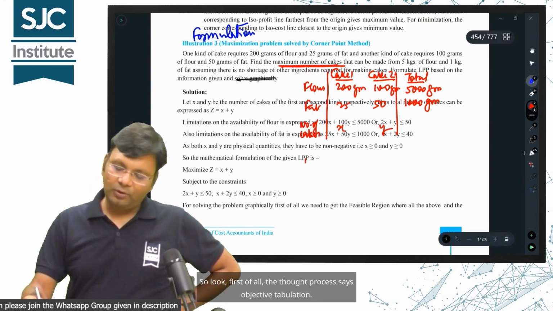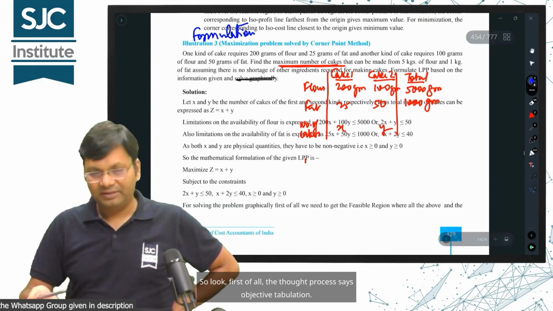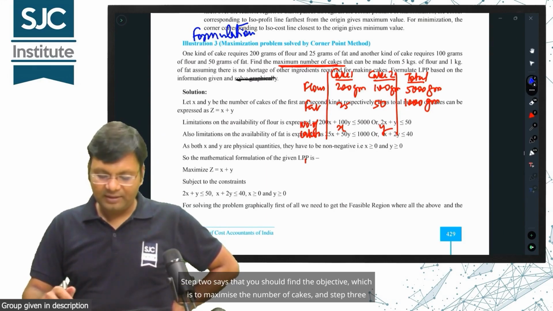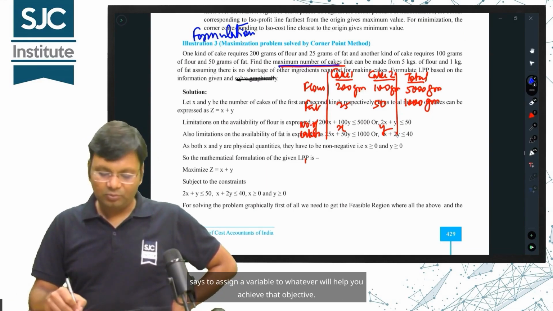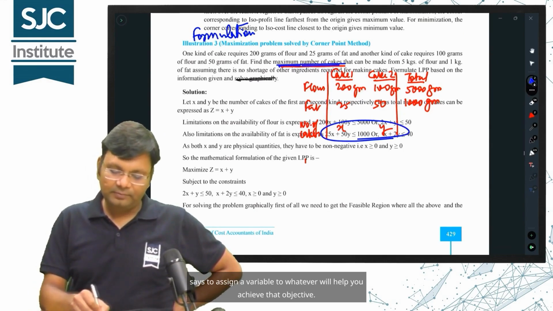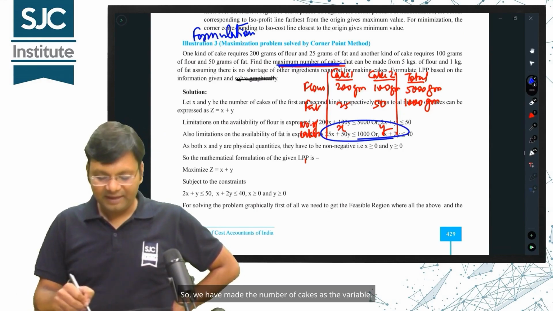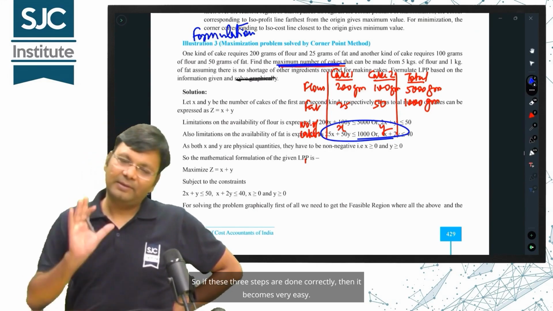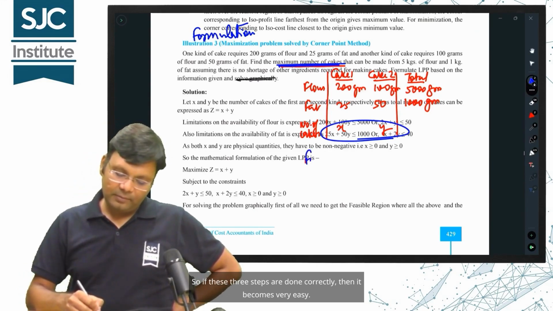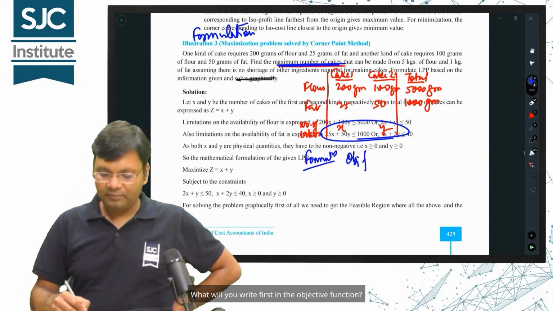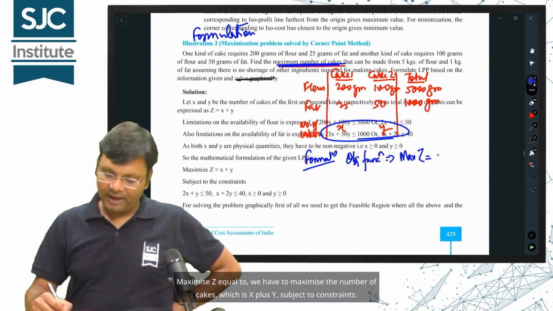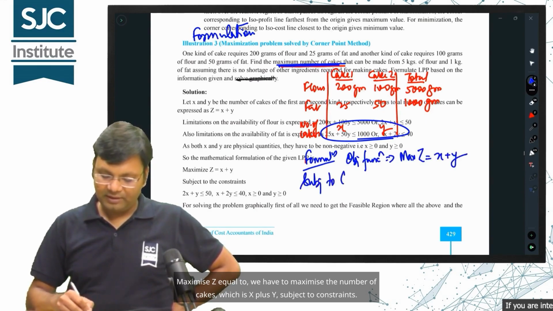So look, first of all, the thought process says objective tabulation. Step 2 says that you should find the objective, which is to maximize the number of cakes, and step 3 says to assign a variable to whatever will help you achieve that objective. So, we have made the number of cakes a variable. If these 3 steps are done correctly, then it becomes very easy. Now the formulation will start. In the formulation, you will write the objective function. What will you write first? Maximize z equal to x plus y, the number of cakes, subject to constraints.